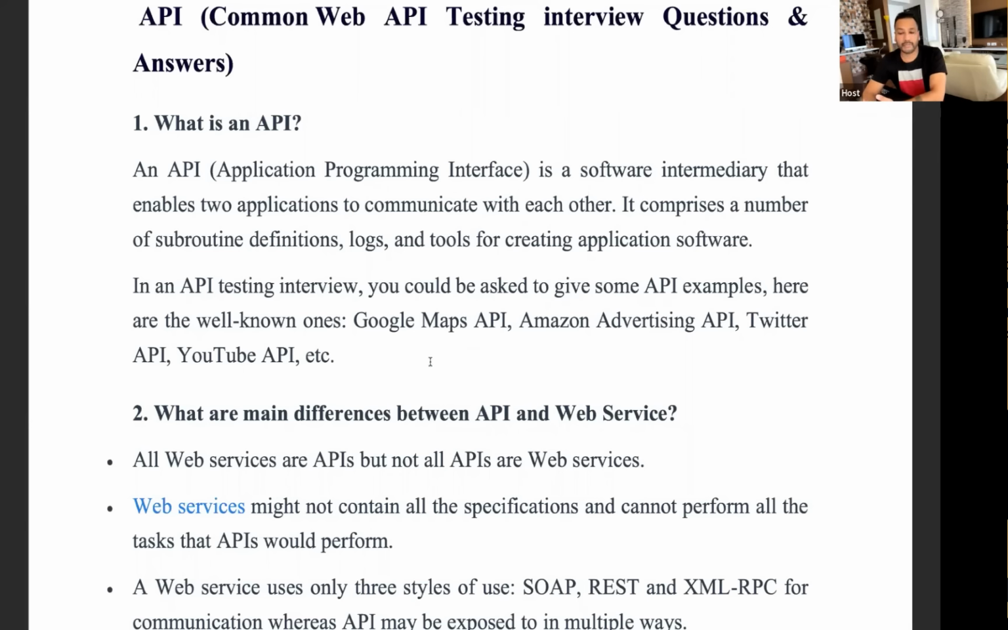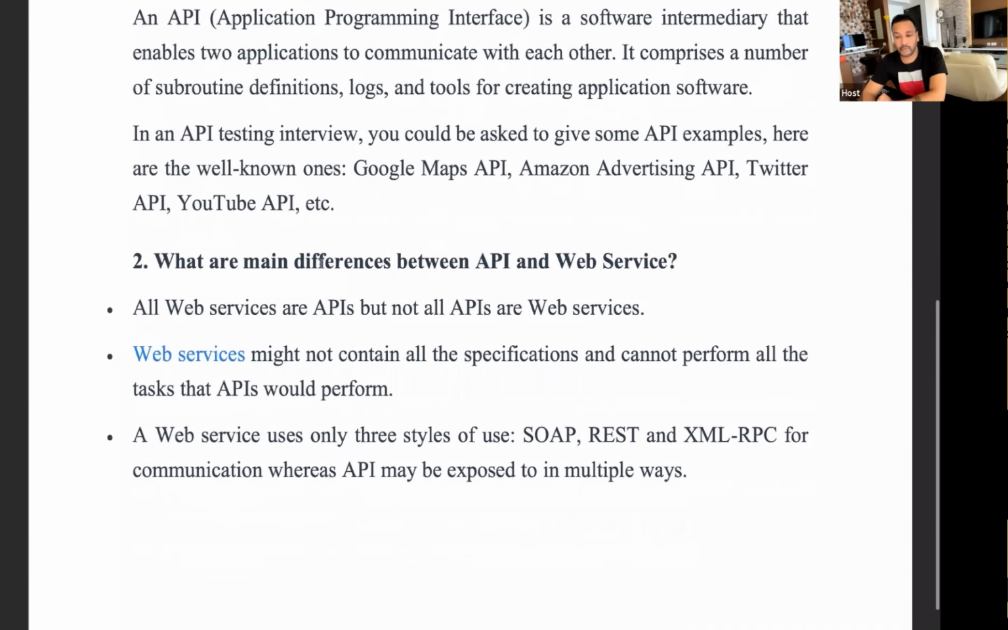There are plenty of APIs available. So another question is, what are the main differences between API and web service? Remember one thing, guys, the fundamental basic understanding is that all web services are APIs, but not all APIs are web services. For example, let's say I have created a method.